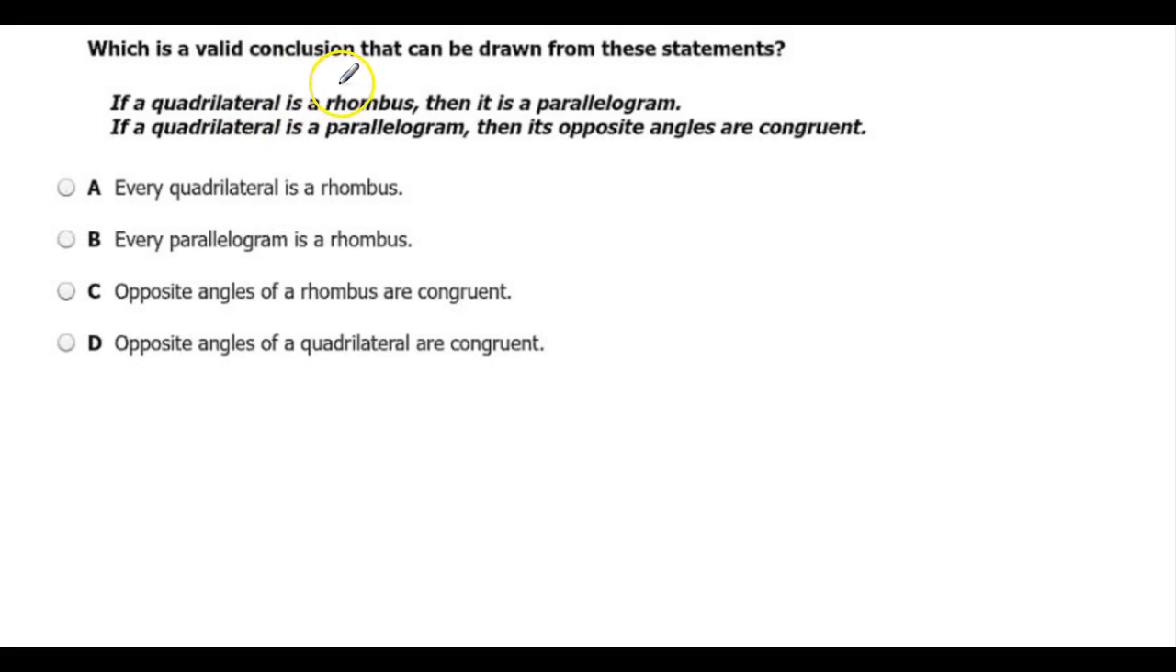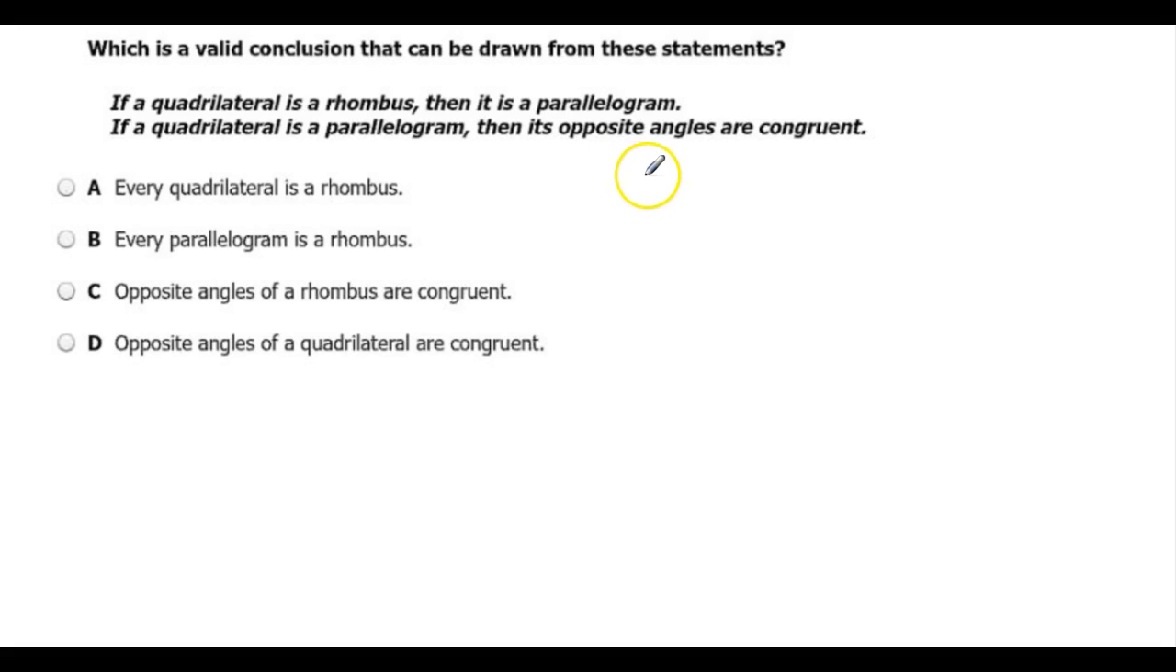If a quadrilateral is a rhombus, then it is a parallelogram. If a quadrilateral is a parallelogram, then its opposite angles are congruent. So it can kind of be confusing because we're used to memorizing all these rules about parallelograms, rhombuses, rectangles, squares, quadrilaterals, all these rules that we have, and really this is a logic question. So we need to label our P's and Q's here.